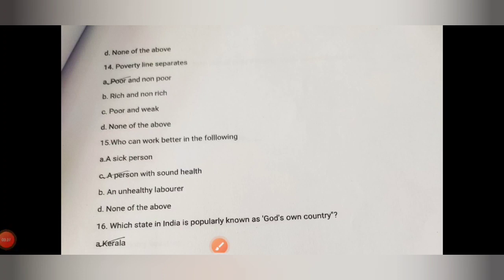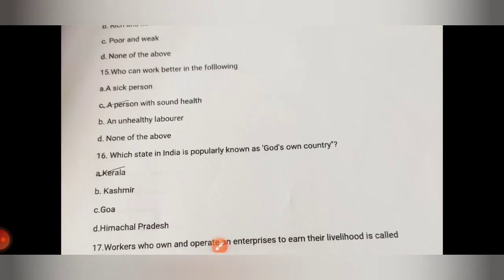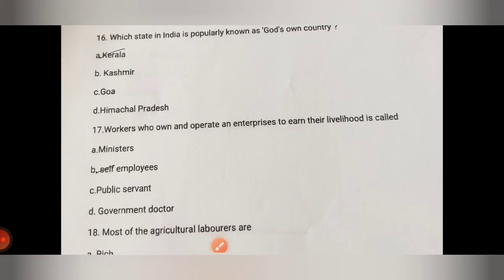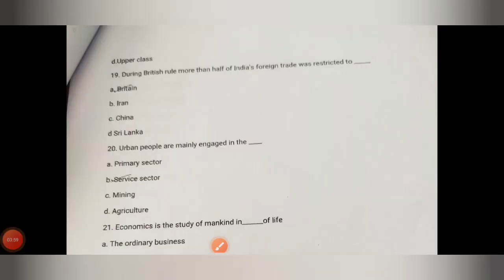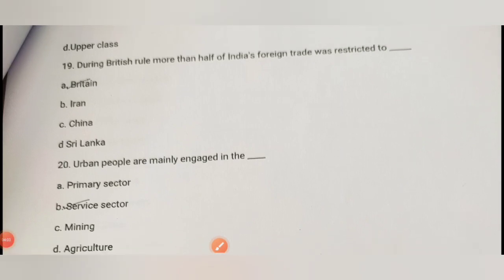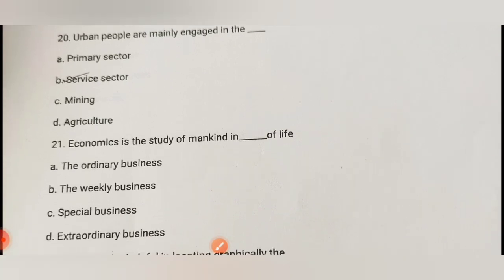Poverty line separates poor and non-poor. Who can work better among the following? A person with better health. Which state in India is popularly known as God's own country? It's Kerala. Workers who own and operate an enterprise to earn their livelihood are called self-employed. Most of the agricultural laborers are poor. During British rule, more than half of India's foreign trade was restricted to Britain. Urban people are mainly engaged in the service sector.